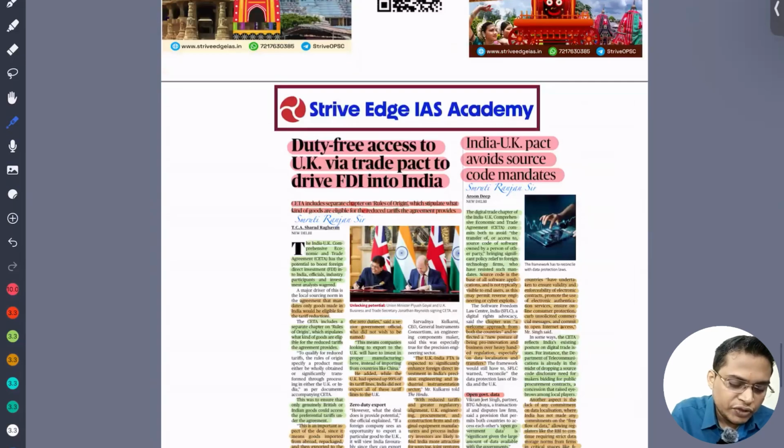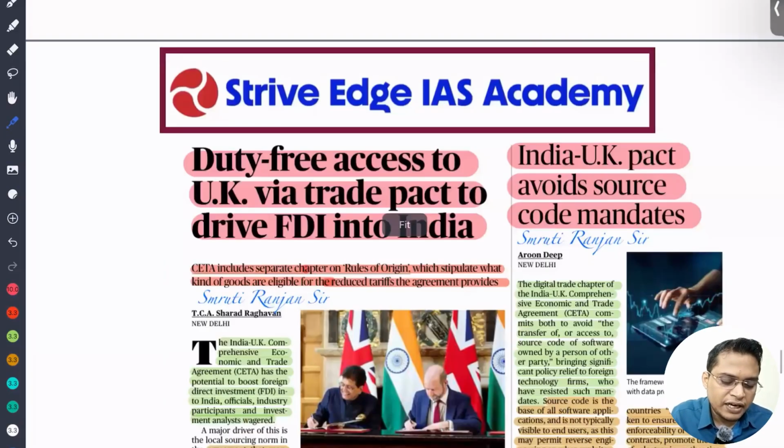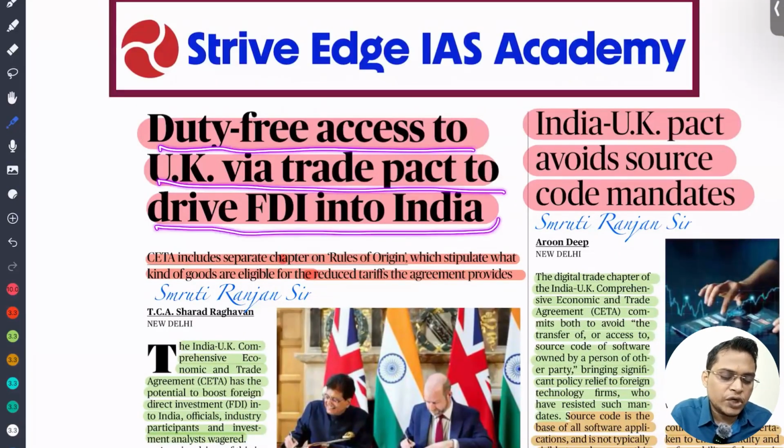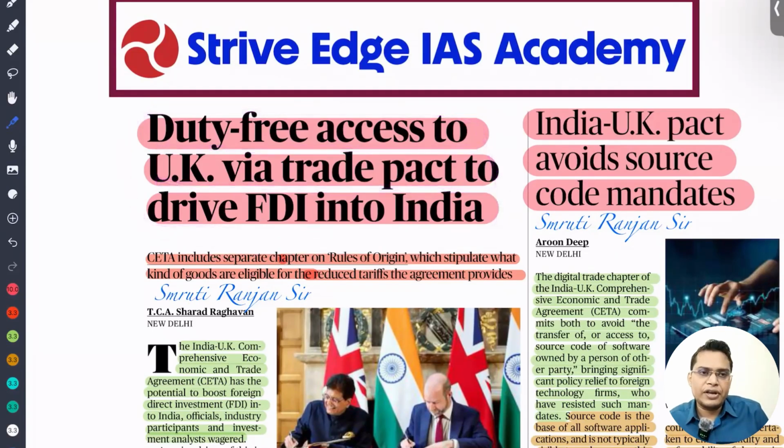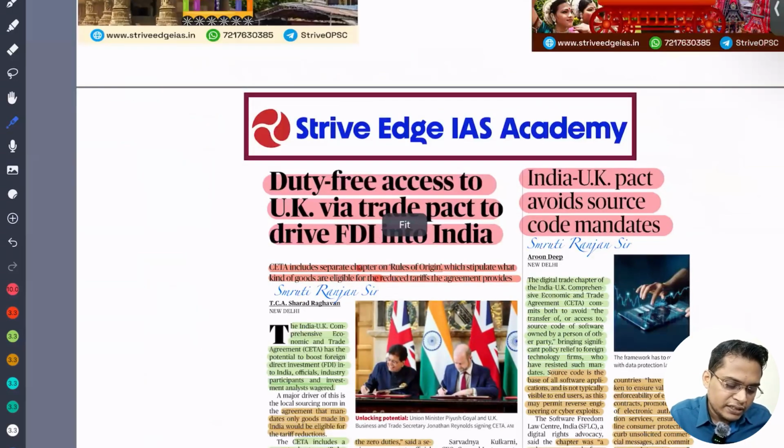Okay. So next is duty-free access to the UK, visa trade pact to drive FDI into India. So recently India and the UK have signed a free trade agreement. Because of that free trade agreement, whatever goods are manufactured in India, only manufactured, not other goods. Whatever goods are being manufactured in India, let's say this is India and this is the UK.